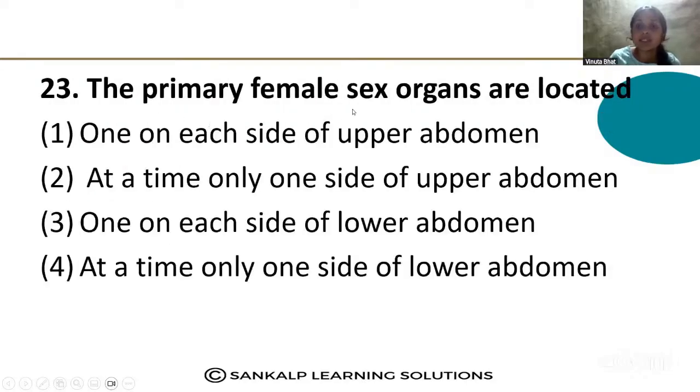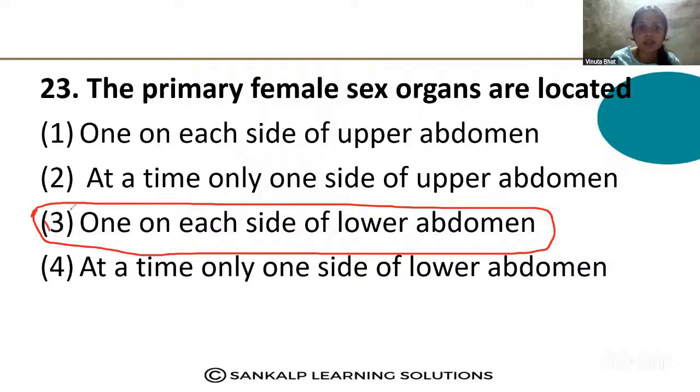The primary female sex organs are located one on each side of the upper abdomen, at a time only one side of the upper abdomen, and one on each side of the lower abdomen, at a time only one side of the lower abdomen. So where they are situated, that is one on each side of the lower abdomen. So that is the correct answer, option 3.